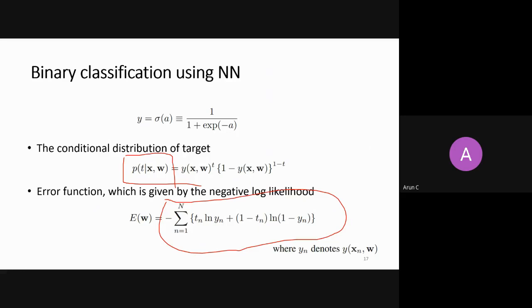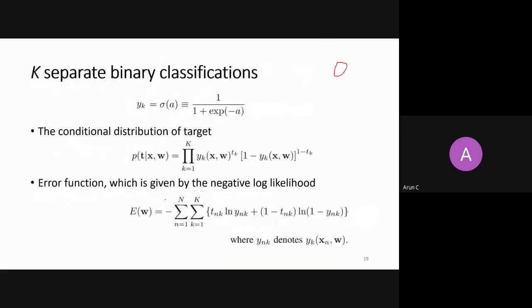Now I ask you, what is the probability if there are K separate binary classification problems? Let's understand what that is. I give you an image. In that image there is object 1, object 2, object 3, and let's say 4 objects are there.